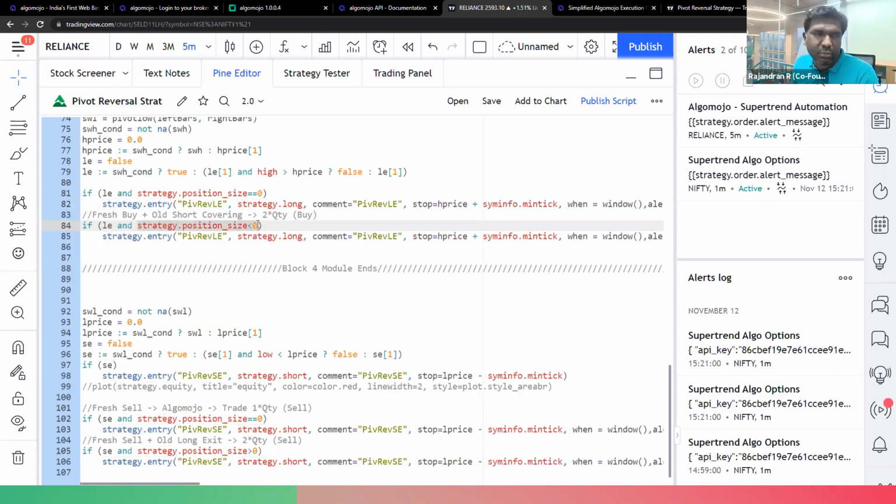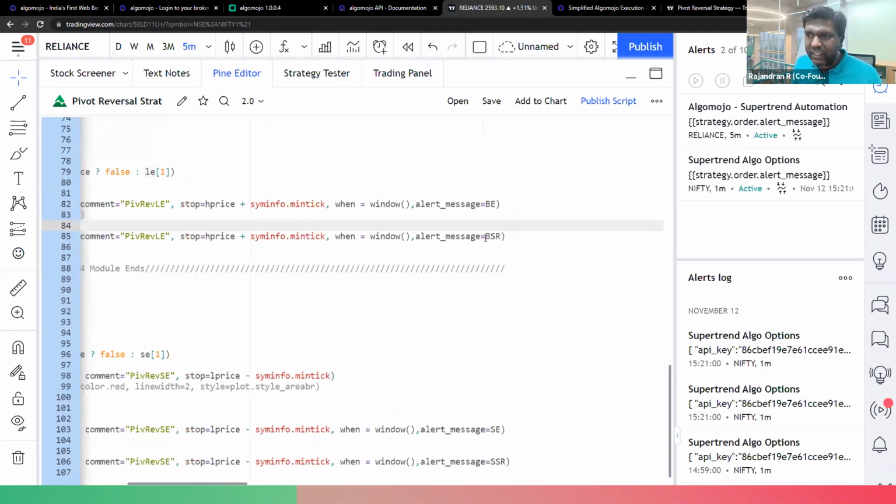If the open position book has a negative position, that means short signals are already running, and now I'm getting a long signal after the short. Then I have to immediately reverse from short to long. That is why I'm doubling my position over here. BSR stands for buy, stop, and reverse. That means if you already have a short, we will punch twice the quantity and it will reverse to longs immediately. Short to long, automatically it will get reversed.